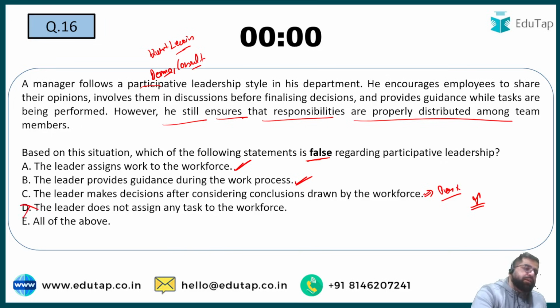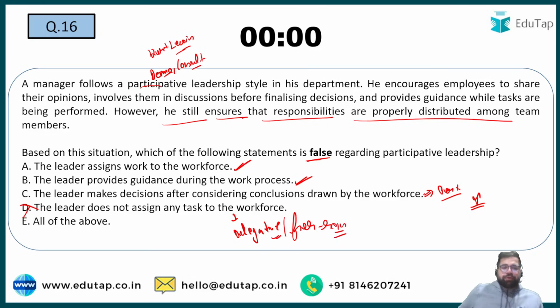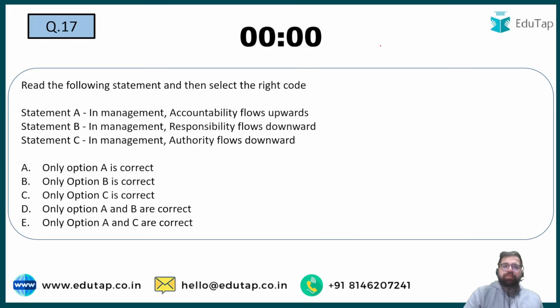This is incorrect, because the leader will assign. That statement will be correct only for delegative leadership, which is the third one given by Kurt Lewin. Delegative is also known as free rein. It is also known as laissez-faire. I hope you know it. So the correct answer for question number 16th will be option number D. I hope you would have also got it correct.